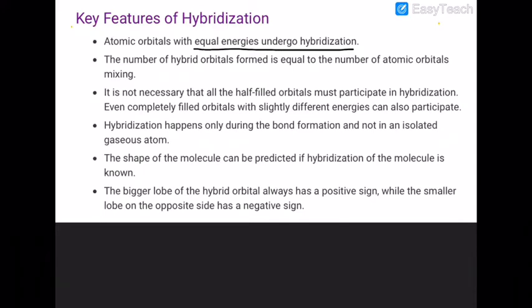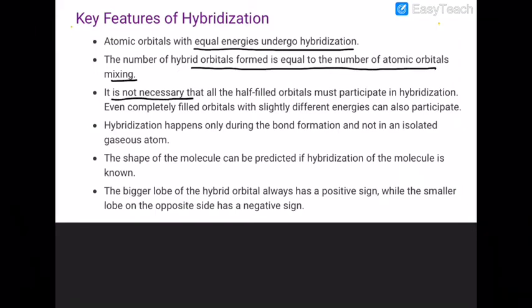Orbitals which have nearly the same energy level will undergo hybridization. Orbitals whose energy levels are far away from each other cannot intermix together. The number of hybrid orbitals is equal to the number of atomic orbitals that intermix.